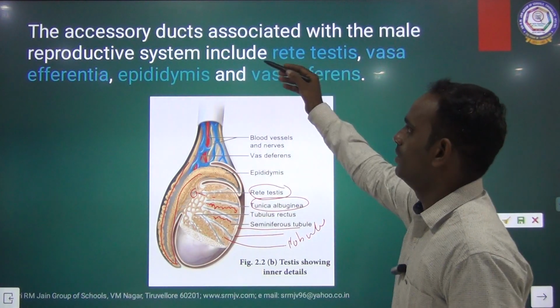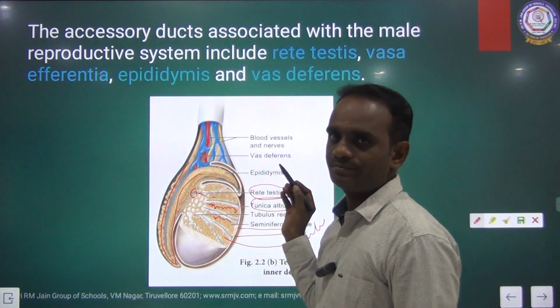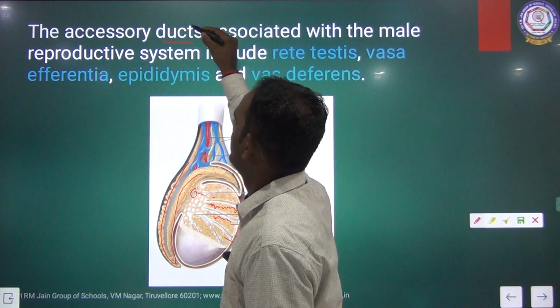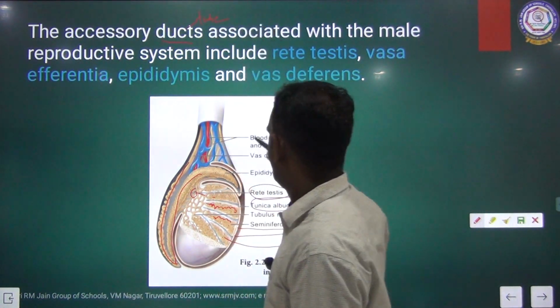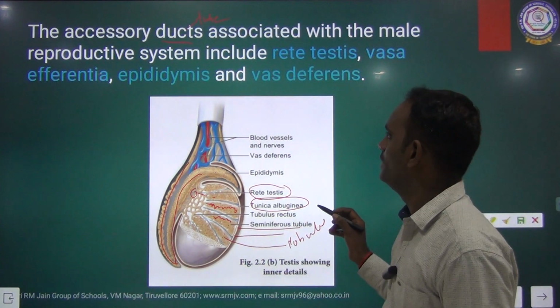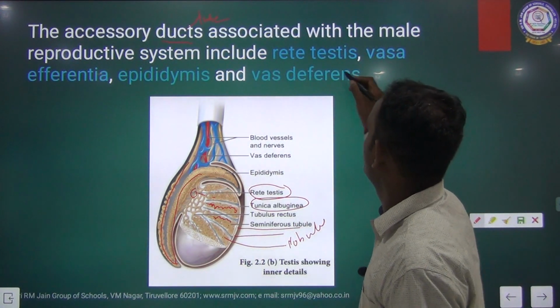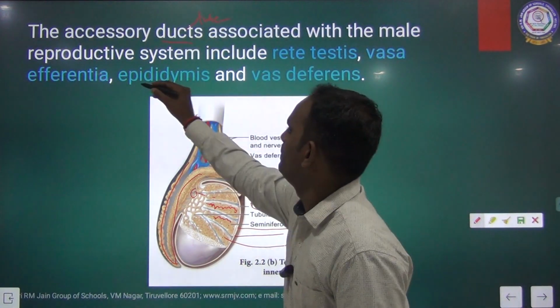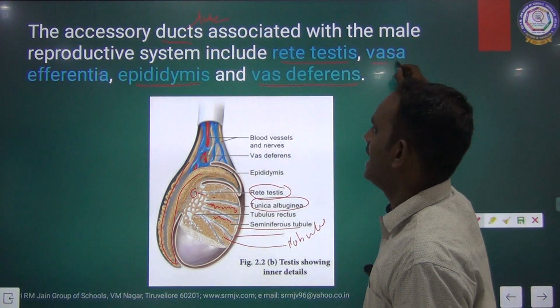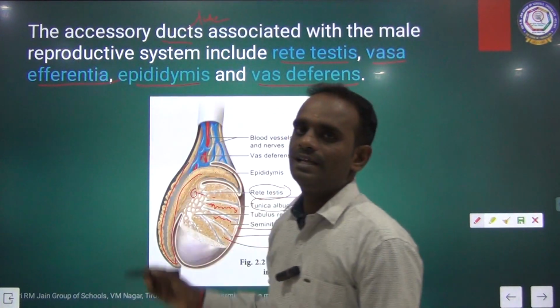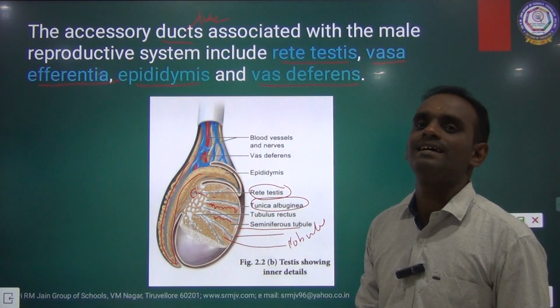Clear? So accessory ducts, as I said already, ducts are nothing but tubes. The main important tubes are the epididymis, vas deferens, rete testis and vasa efferentia. These are the accessory ducts.